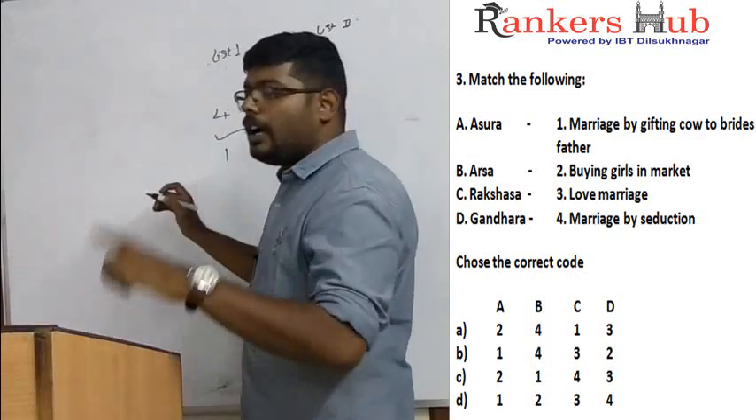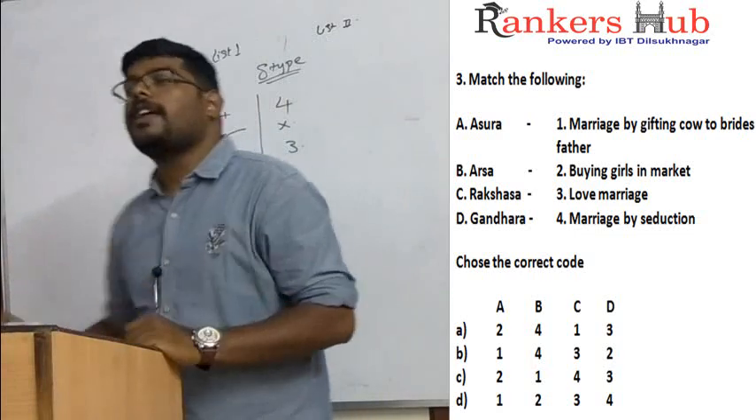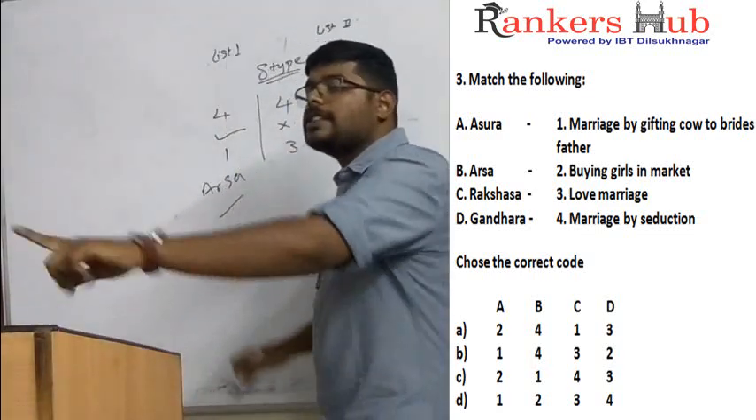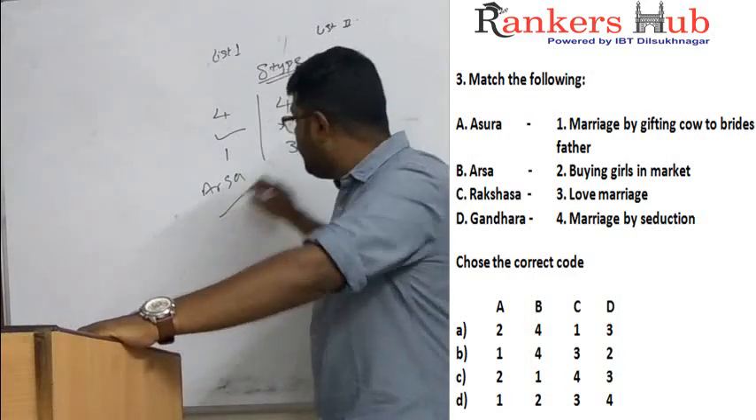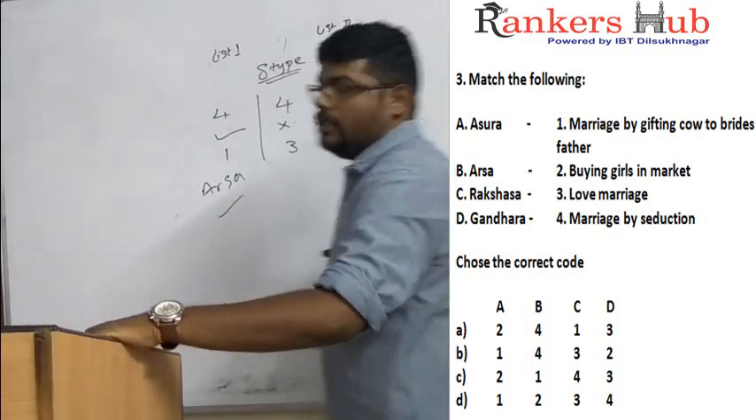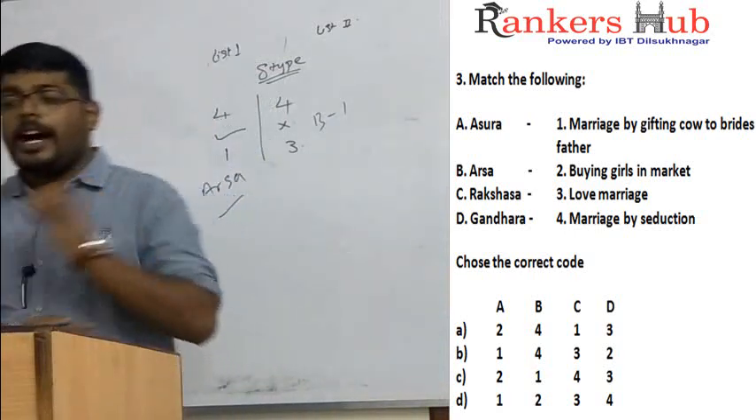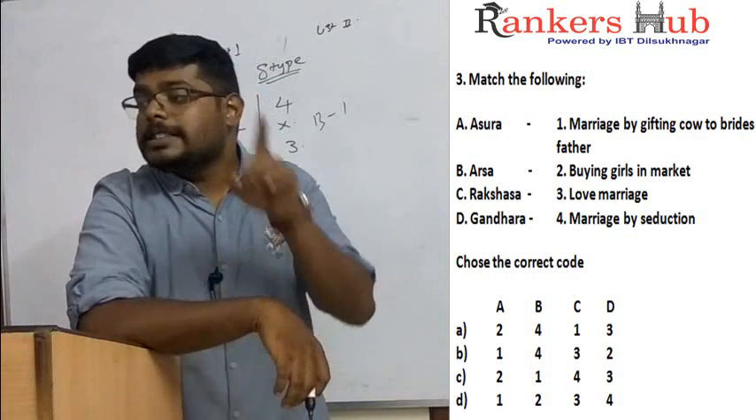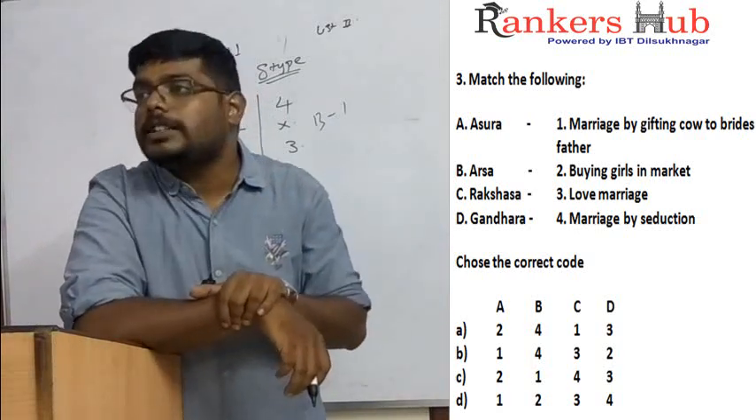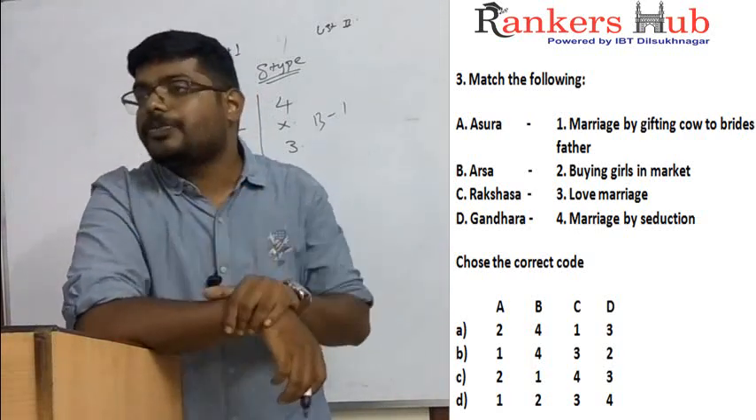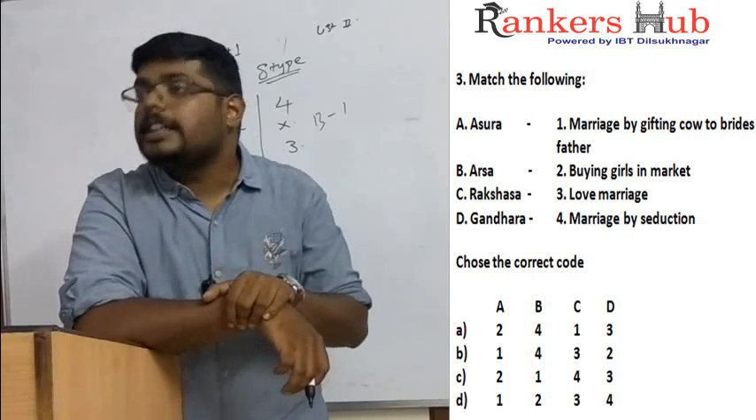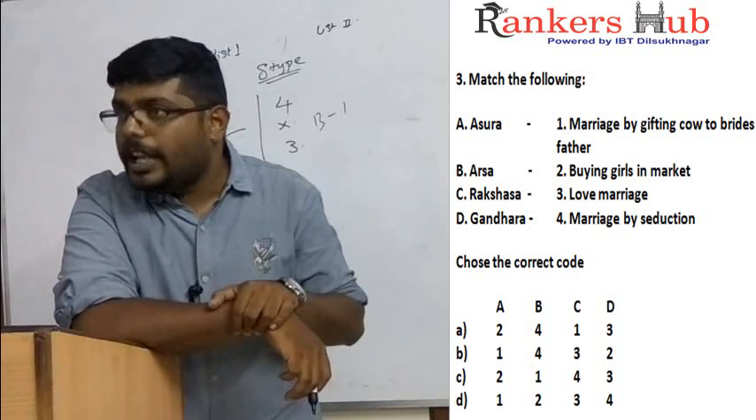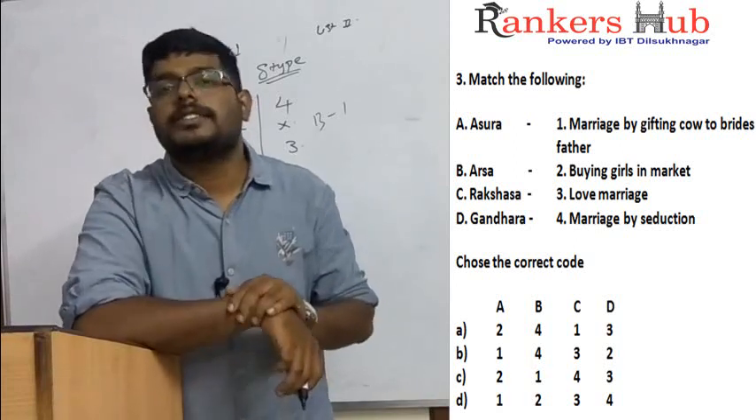So which is the positive marriage in list 1? Arsa is the positive marriage in list 1. So Arsa will match with 1. That is B is for 1. And what is Asura? Asura means non-heroic. Buying of girls in the market is called Asura marriage. That is A is for 2. And Rakshasa is marriage by selection. And D, Gandharva, is the love marriage.